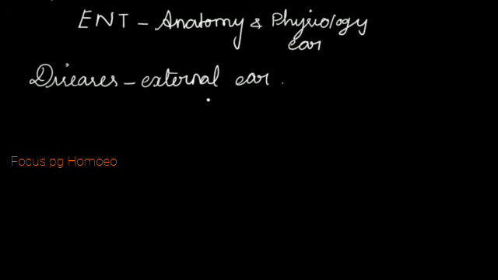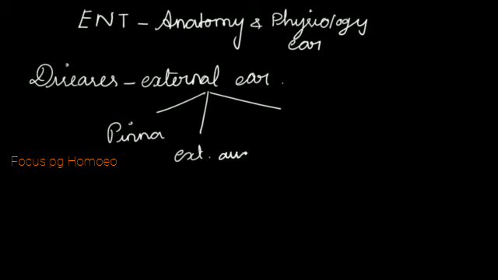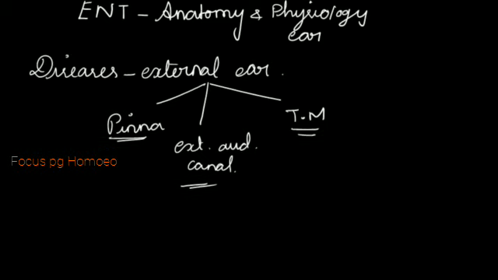So, in case of external ear, in anatomy, we had read what are all the parts of external ear. One is pinna and the second one is external auditory canal or meatus, and the third one is tympanic membrane. So, now we are going to discuss regarding the diseases related to all the three parts of external ear. So, let's start.